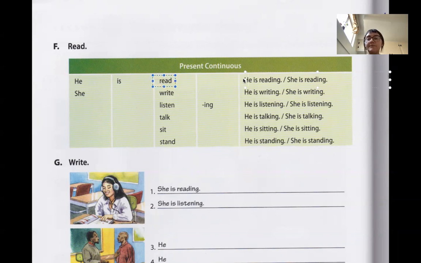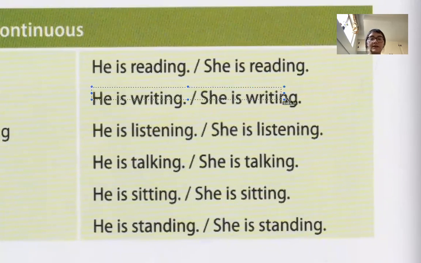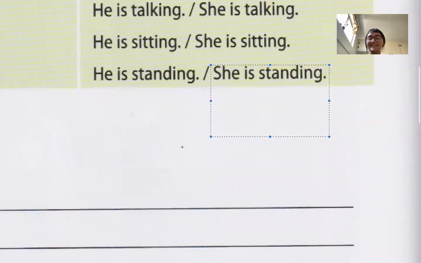So we can say something like this. He is reading. She is reading, right? He is writing. She is writing. He is listening. She is listening. He is talking. She is talking. He is sitting. She is sitting. He is standing. She is standing.